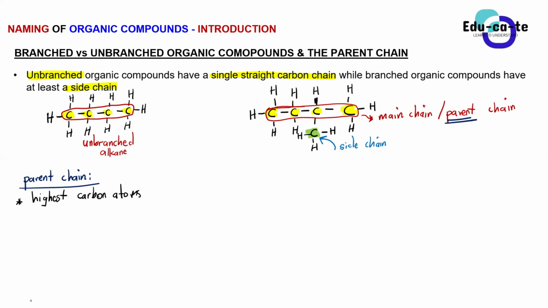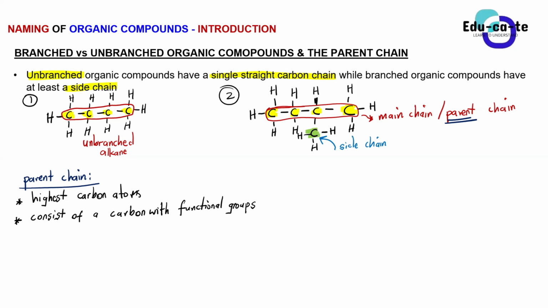And the other thing that the parent chain must consist of is the functional group. So the parent chain must consist of a carbon with the functional group. You guys now know the functional groups of different types of organic compounds and homologous series. So guys, identify compound number 2. To what homologous series does it belong? Compound number 2. Yes, Nobu.